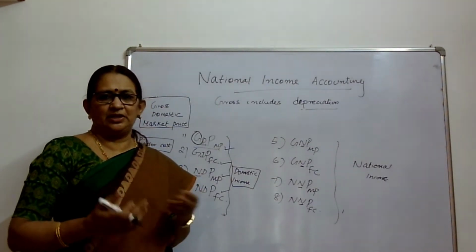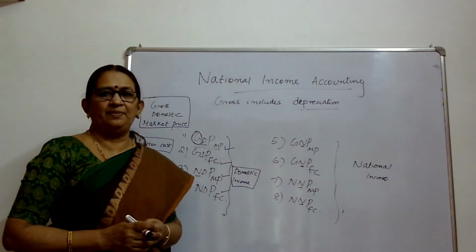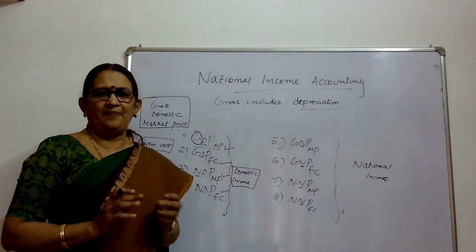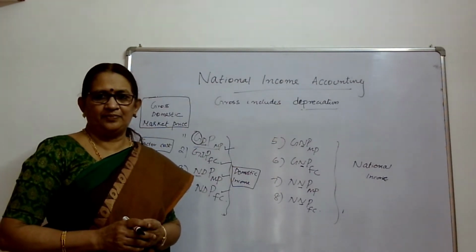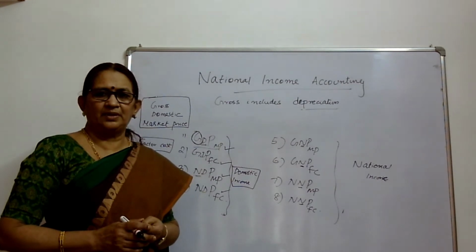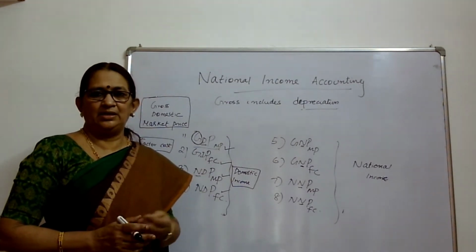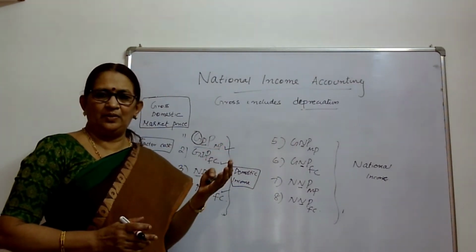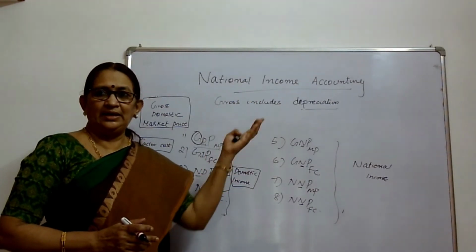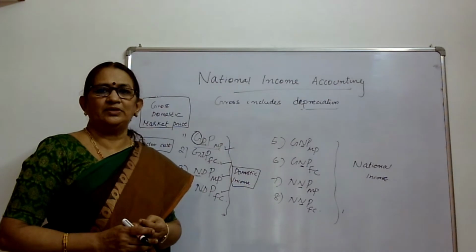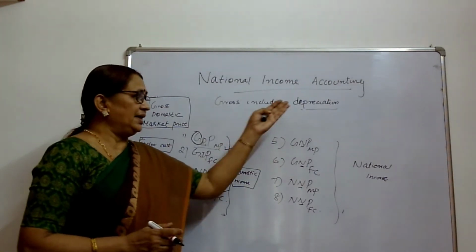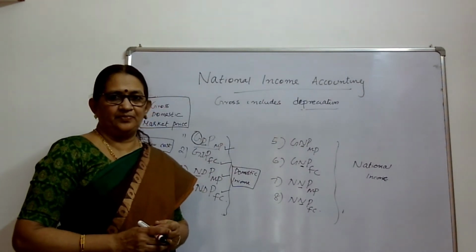With continuous use, its value will be reduced. Every capital asset faces it. We can take the example of a computer, mobile phone, vehicles. It is a capital asset, and its value decreases with continuous use. So, it is called depreciation.